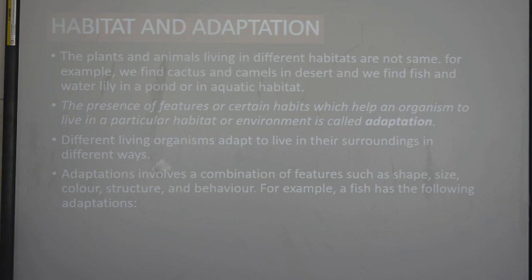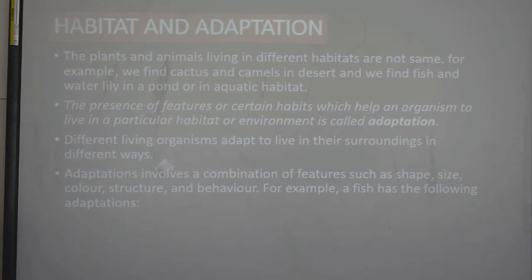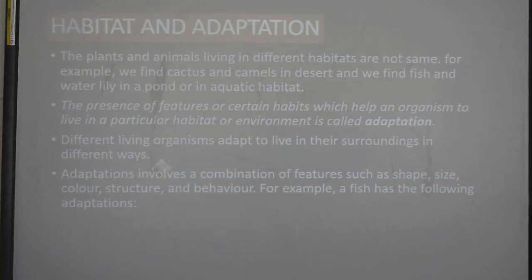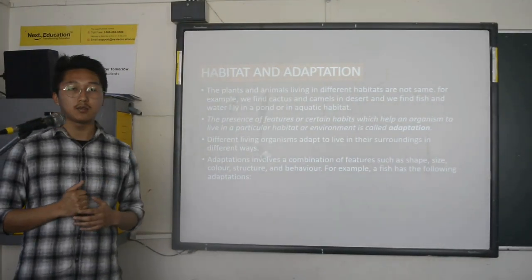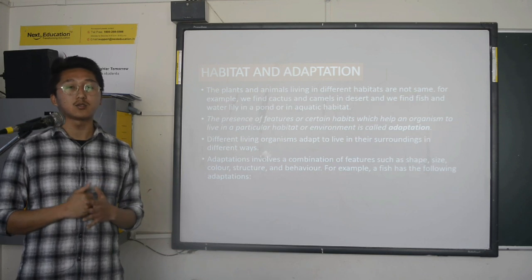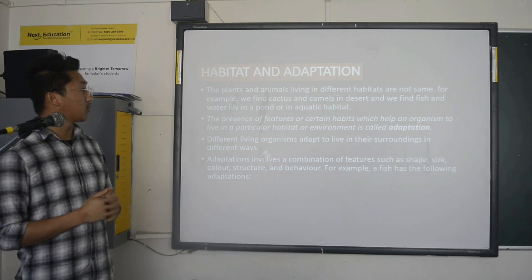If we take an example of cactus and camel, they live in the desert. By looking at them, we know they have adapted themselves to live in dry conditions. And next, we can take the example of fish and water lily. These organisms, this plant and animal, live in the water. So they have adapted to live in water. They have developed their organs in such a way that they can survive in the water or aquatic habitat.